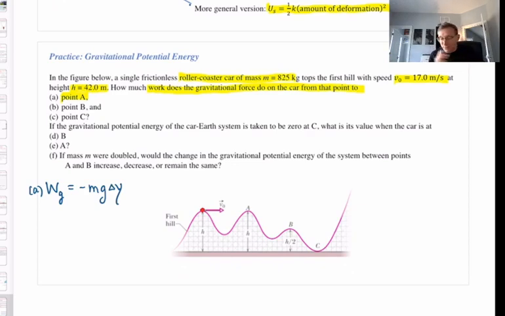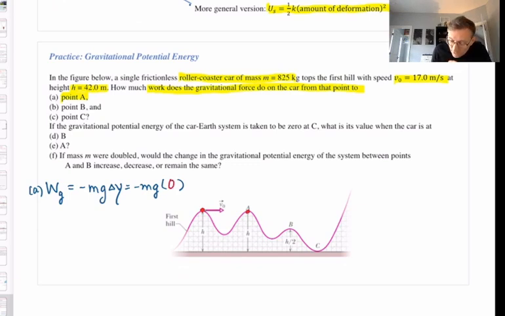Negative mg delta y, where our y-axis is vertically up, so I just take negative m times g, and then I put in the parentheses the change in the y-coordinate from the starting point to the top of the next hill there, which is point A. Well, it shows me that the next hill is the same height h as the first hill, so I do think that the change in y between the starting point and point A is 0.